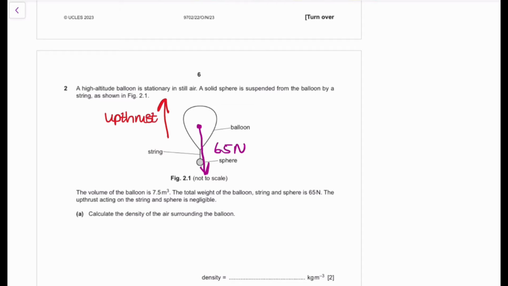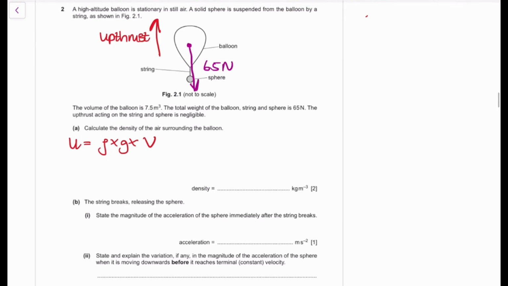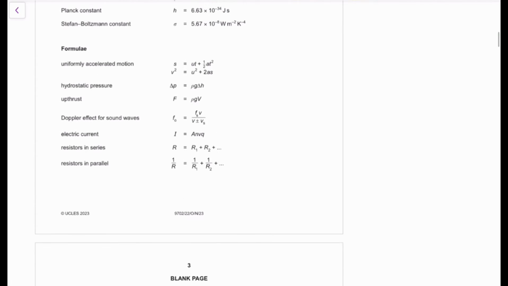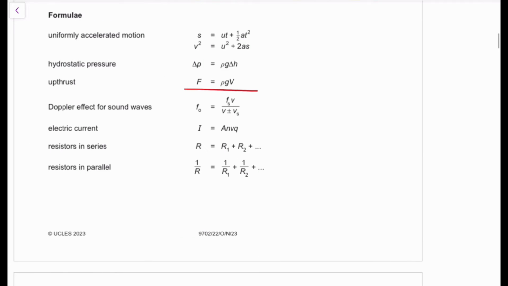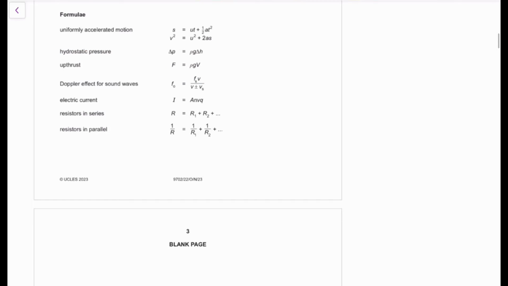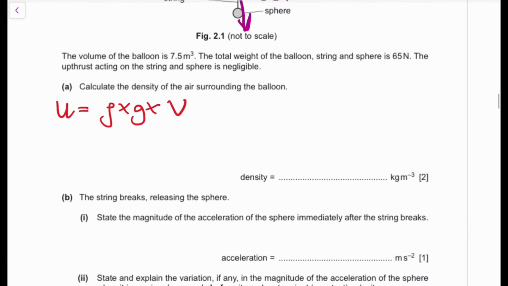So the upthrust is going to generate a force that's going to oppose the weight. But we know that the upthrust is going to be equivalent to rho times g times V. This is the expression for upthrust, guys. If you forgot this expression, you're going to find it right over here. That's a very important equation for you to know as a student, right? So upthrust is going to be rho g V.